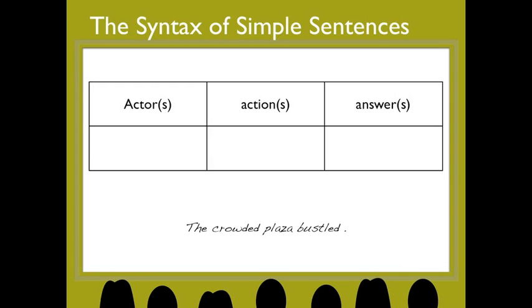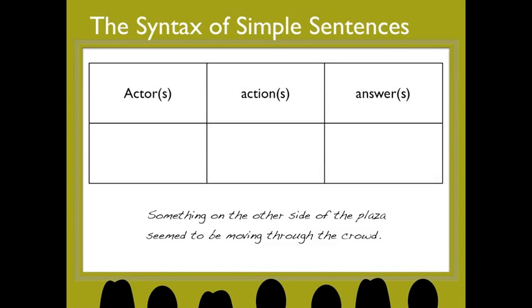This next sentence might be a little confusing. The crowded plaza bustled. Well, the actor is clearly the crowded plaza. What did the crowded plaza do? It bustled. What is the answer? Well, there doesn't always have to be an answer. Remember, an independent clause must have an actor and an action working together, but it doesn't always have to have an answer. Sometimes it's nice to give an answer, but you do not always need one.